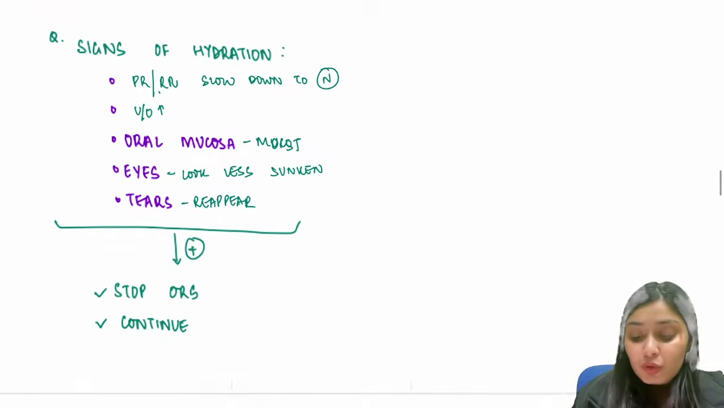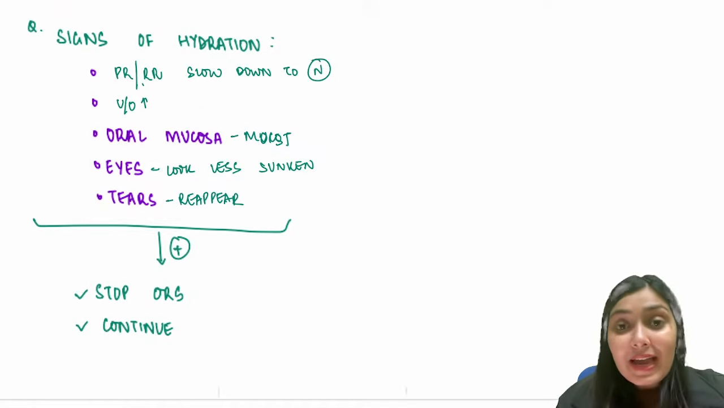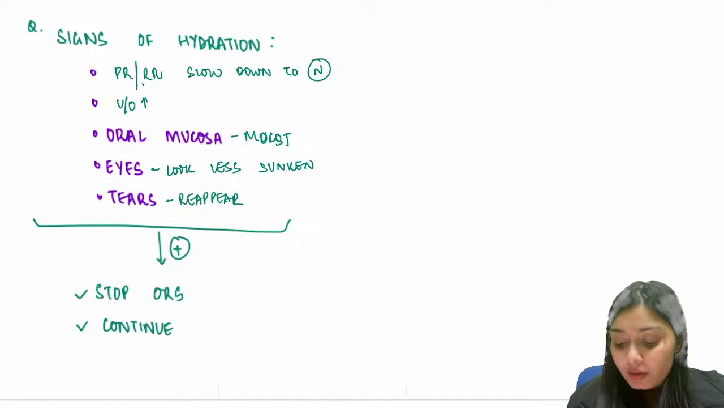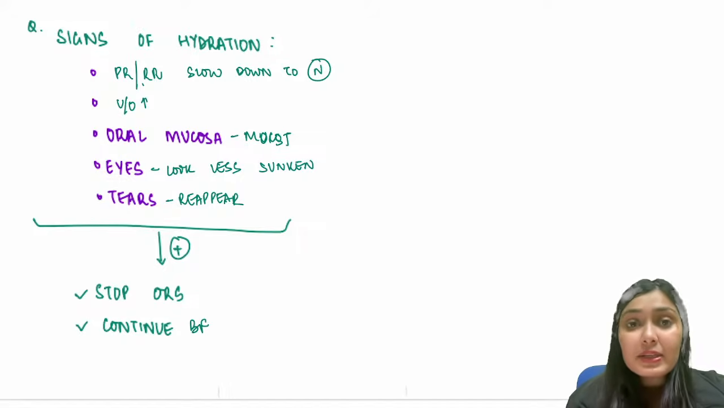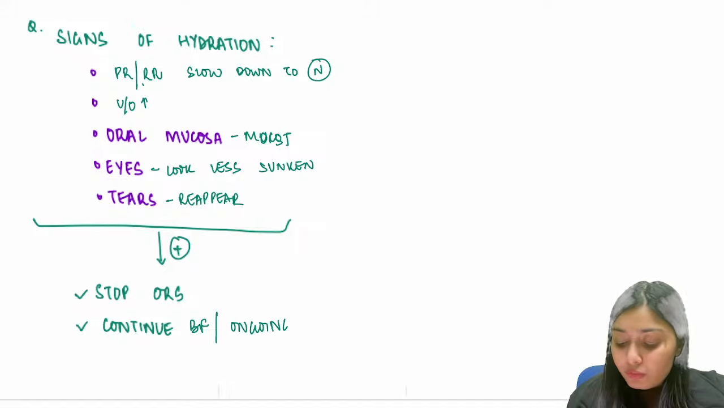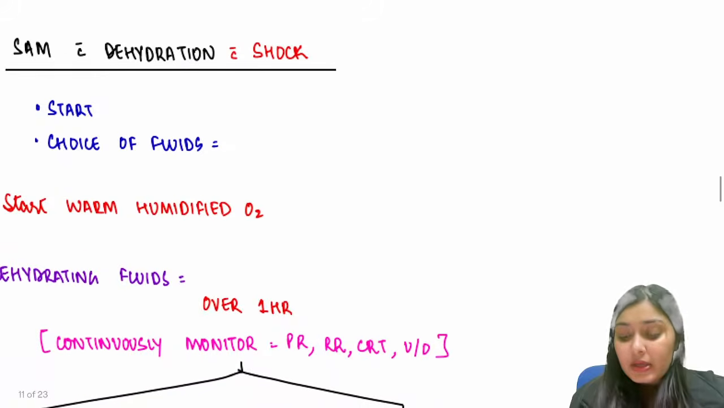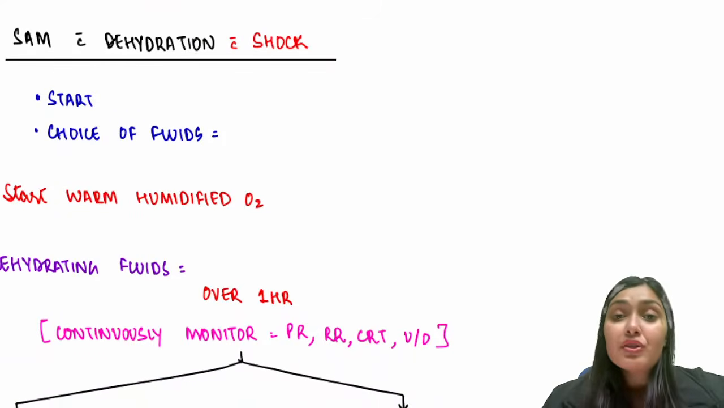If the child has good signs of hydration, now the child has hydrated, you can stop ORS here, but you continue the breastfeeding and ongoing losses. You just continue the replacement for the ongoing losses. This was about SAM with dehydration without shock.